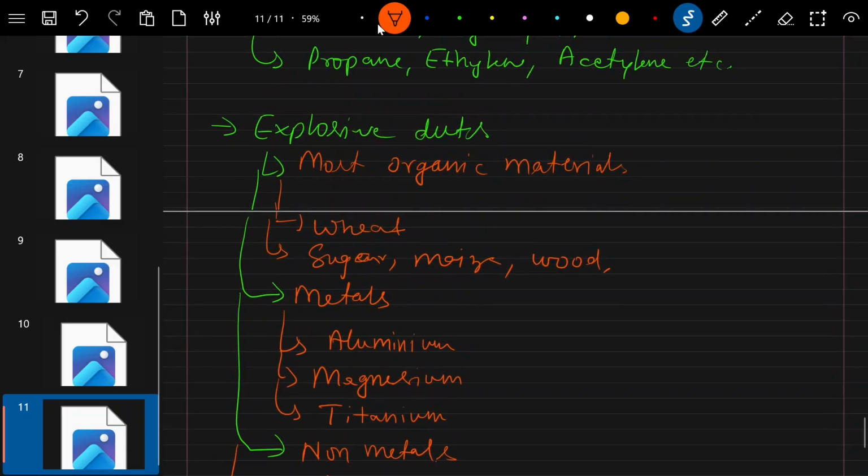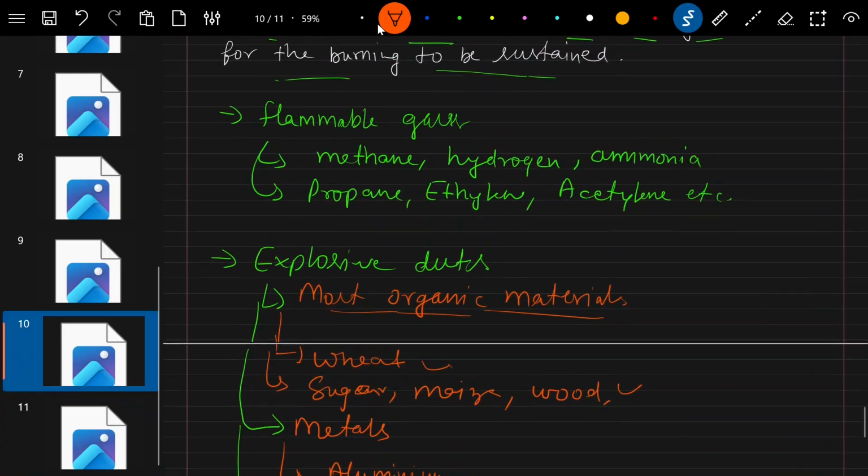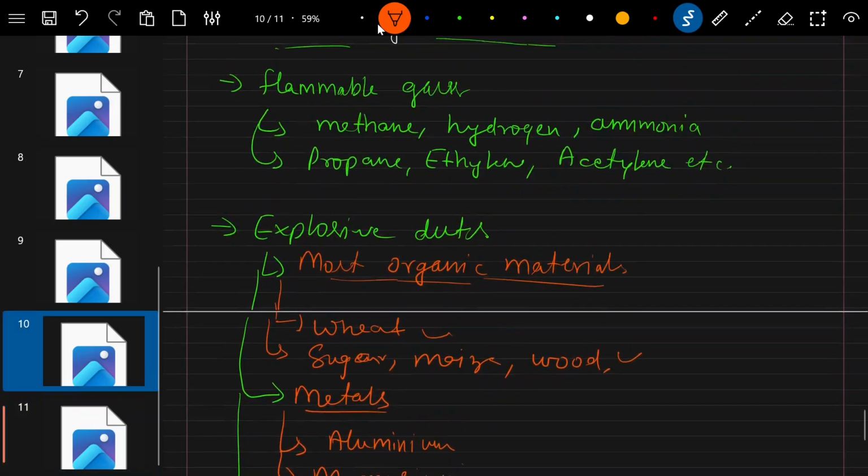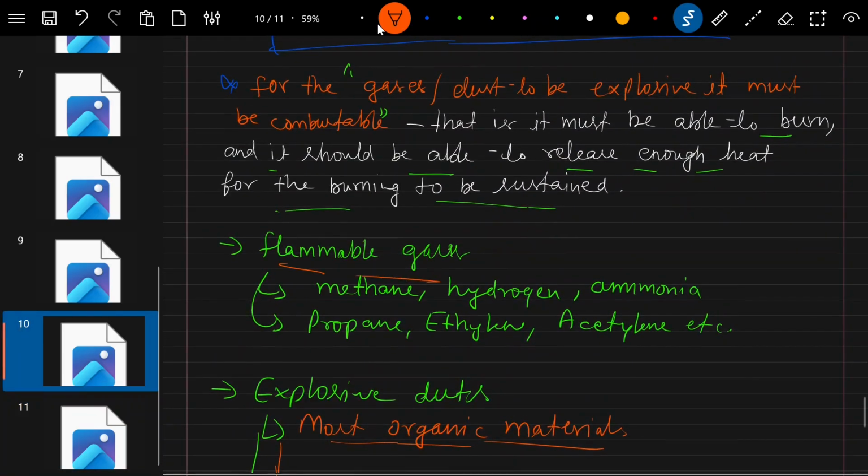These are the items that come under explosive dust. First is most organic materials, that is wheat, sugar, maize, wood. Second is metals, that is aluminum, magnesium, titanium. Third is non-metals, that is sulfur, silicon. And we just studied the flammable gases, that is methane, hydrogen, ammonia, propane, ethylene, acetylene.